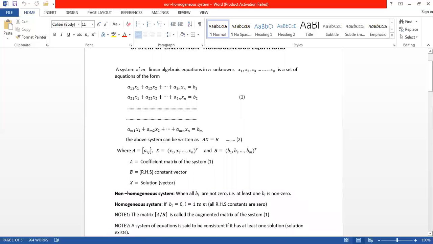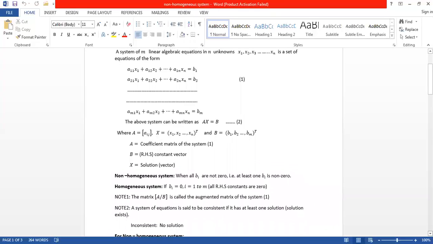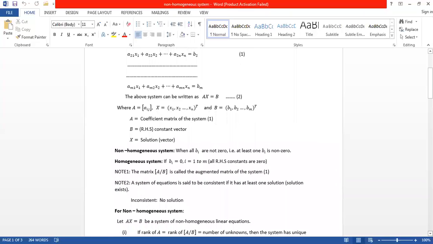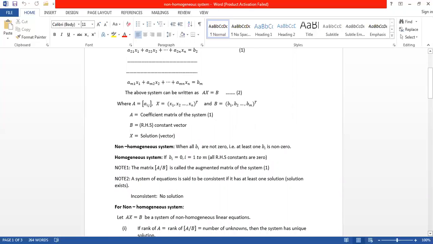So now we are going to test whether the system is consistent, that is, when a non-homogeneous system is consistent and when it is inconsistent.